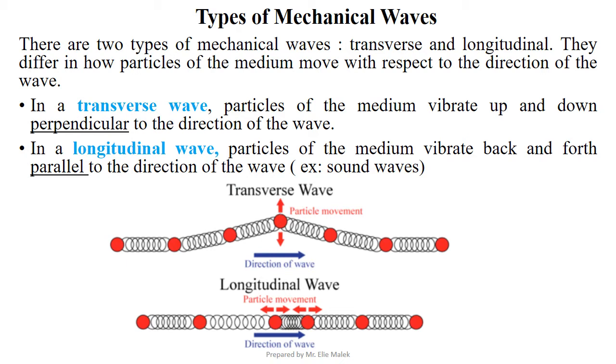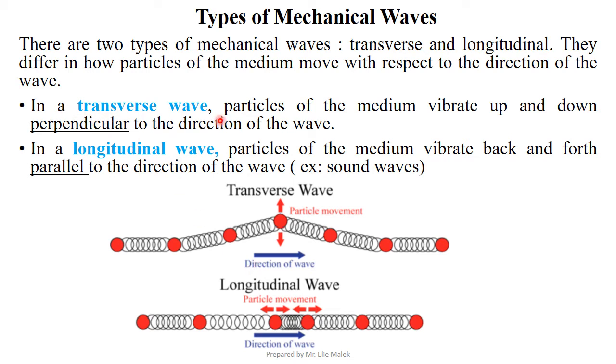There are two types of mechanical waves, transverse and longitudinal. They differ in how particles of the medium move with respect to the direction of the wave. Suppose here that the direction of the wave is in this direction. If the particle vibrates up and down, it vibrates perpendicular to the direction of the wave. So this kind of wave is called transverse. However, in the second case, if the particle vibrates back and forth, then it vibrates parallel to the direction of the wave. This kind of wave is called longitudinal.